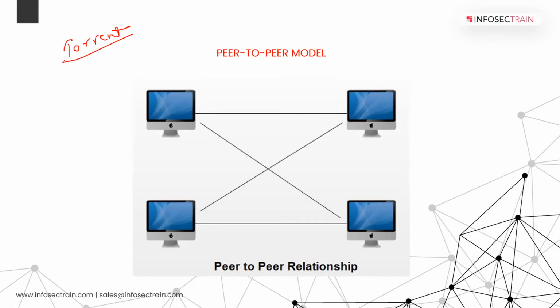So how does this peer-to-peer model work? Let's understand this with the help of torrent. For downloading files, we have to run peer-to-peer software, and that software is our torrent. So when we start torrent on our machine, what happens? Let's say this is PC1.